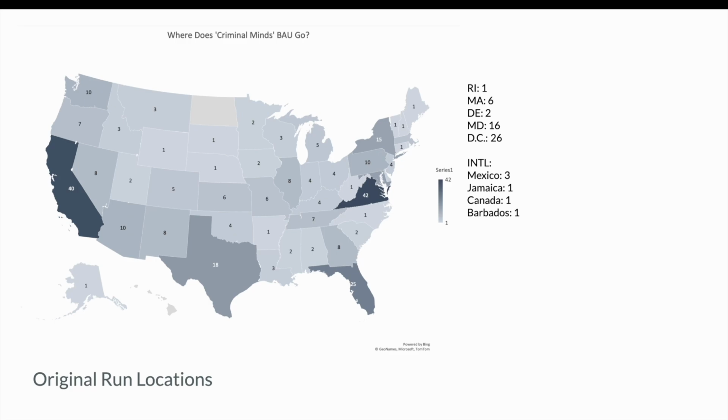The other thing I want to point out here is where they haven't gone. The only states the BAU has never gone to are Hawaii and North Dakota. I can't imagine they're going to go to Hawaii, and I was a bit surprised they even went to Alaska, but I am a bit surprised they've never gone to North Dakota, especially when they've gone to South Dakota. Anyway, I just wanted to show this as a comparison.